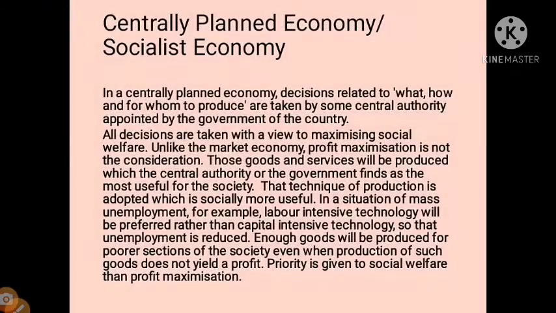Now we have the centrally planned economy, which you can also call a socialist economy. In a centrally planned economy, decisions related to what, how and for whom to produce are taken by a central authority appointed by the government of the country. All decisions are taken with a view of maximizing social welfare.